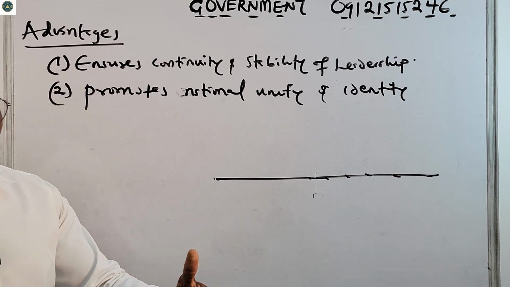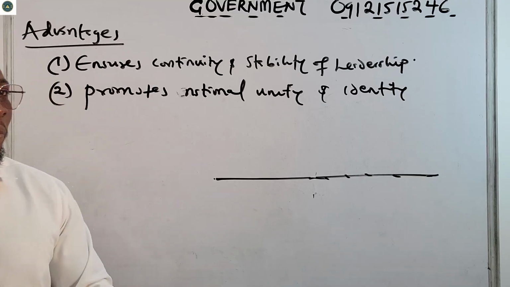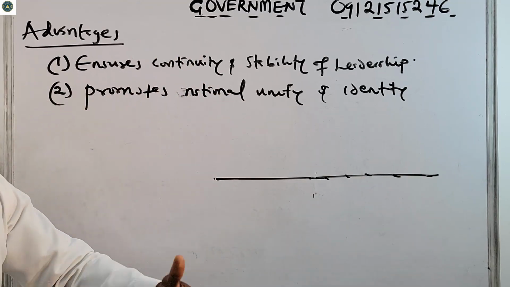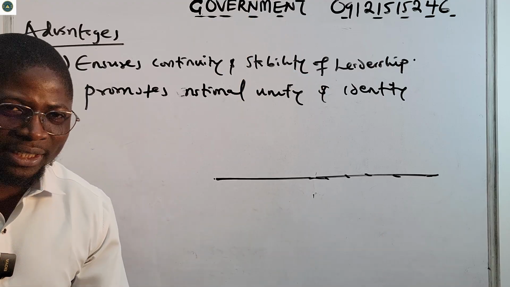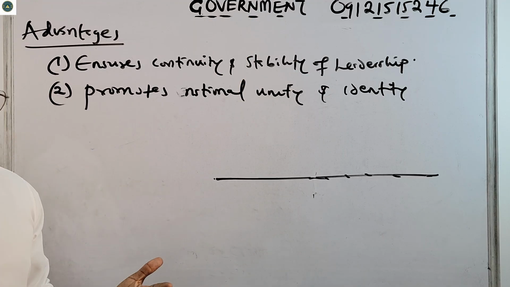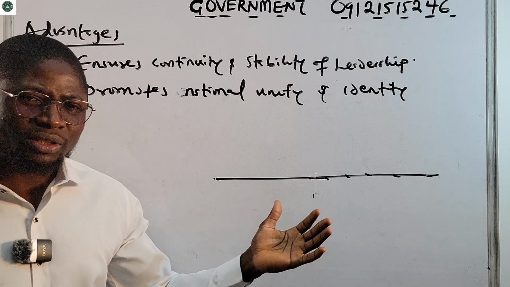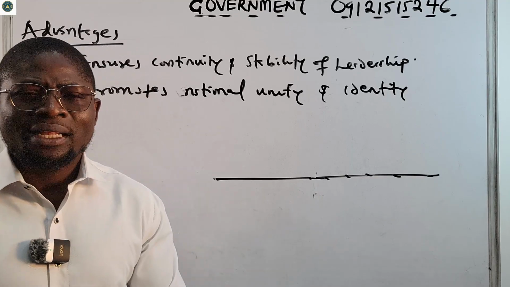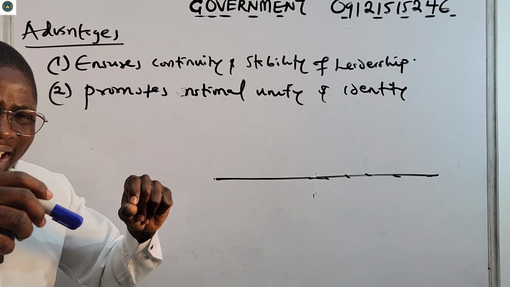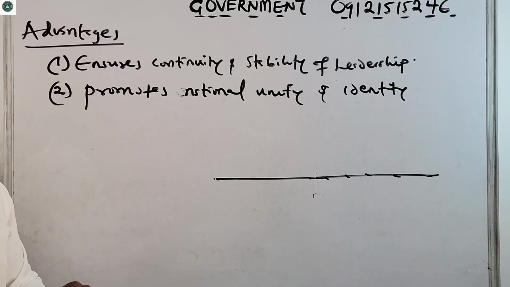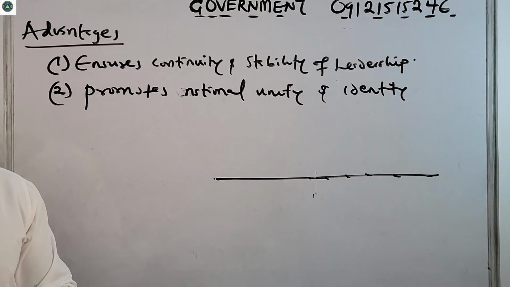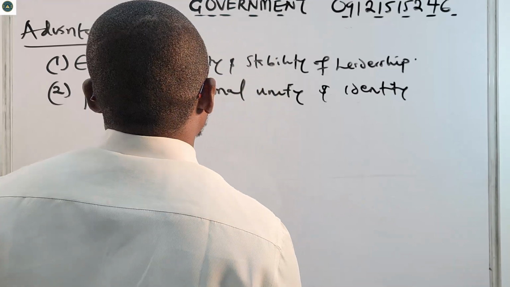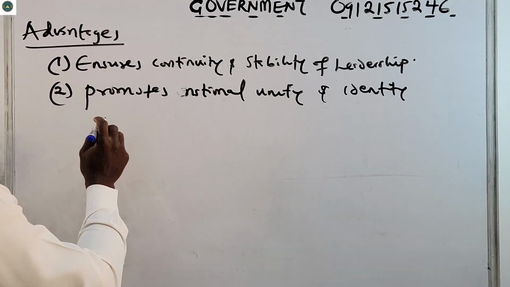No, we don't have a president, we have a monarch. We have Prince Charles, King Charles II, King Louis XIV. So this identity promotes national unity, because the citizens have already pledged allegiance to recognize the monarch as the head of state. So it promotes national unity and identity. Are we good? Now, another advantage, number 3, it reduces political conflicts.